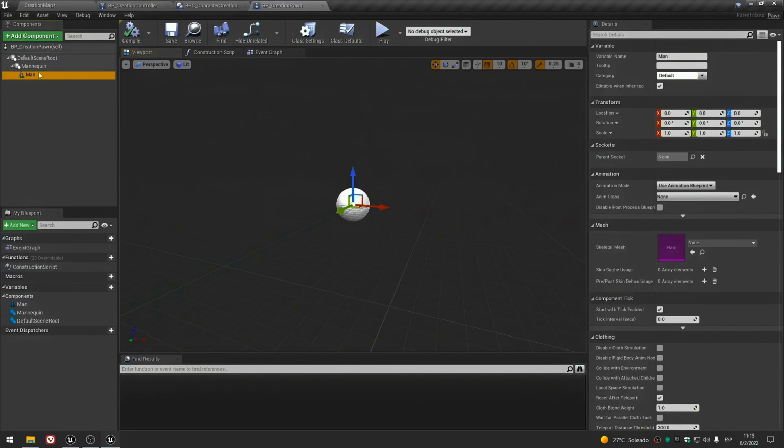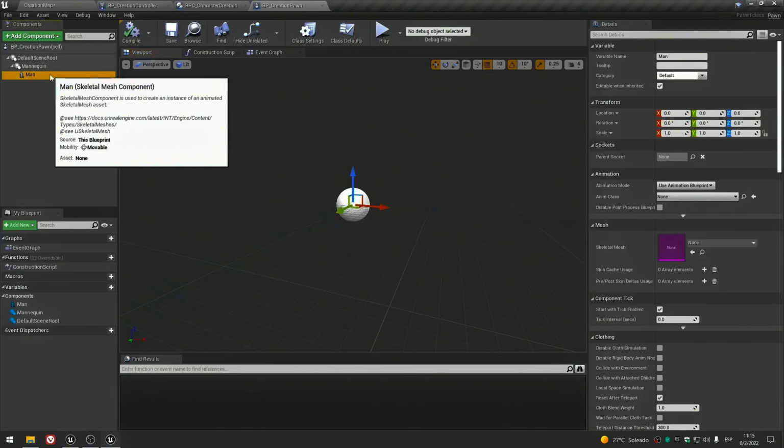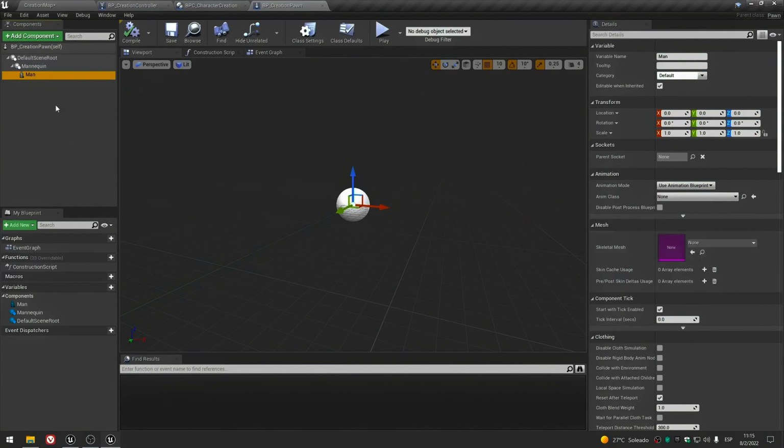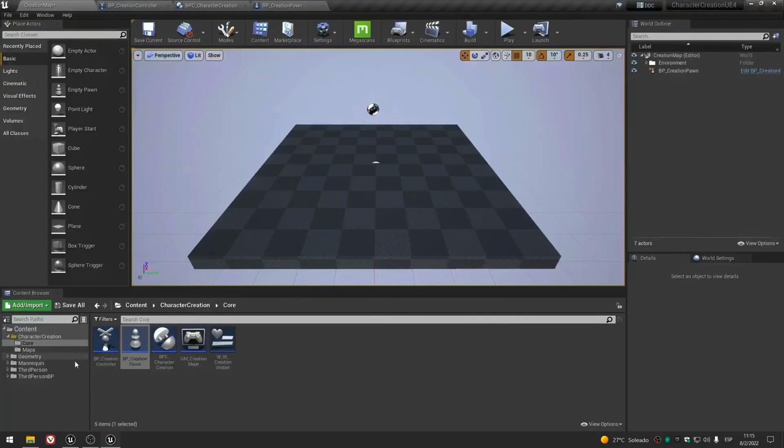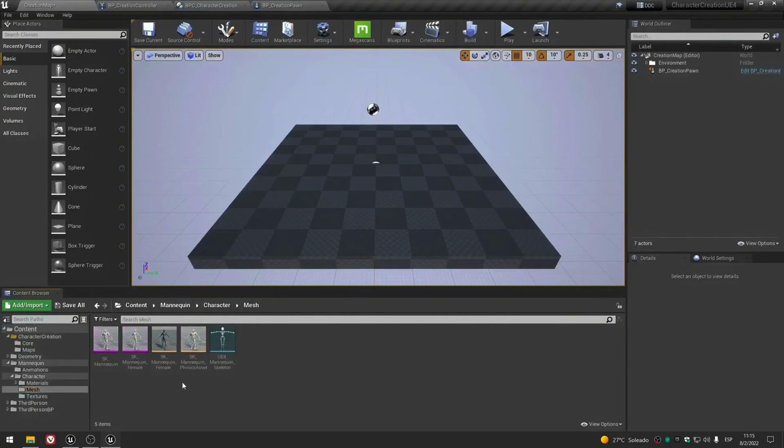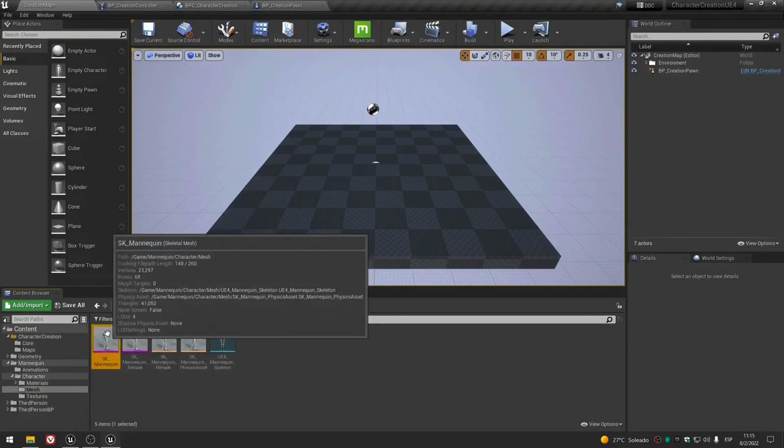This skeletal mesh component, as its name suggests, has a mesh and a skeleton. It's going to be our mannequin, and our mannequin mesh is located here at mannequin character mesh, this one, SK mannequin.